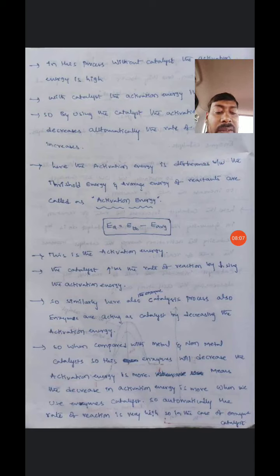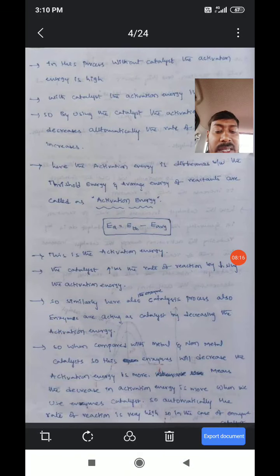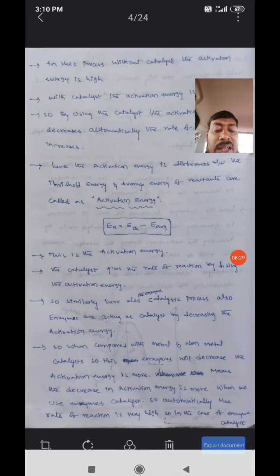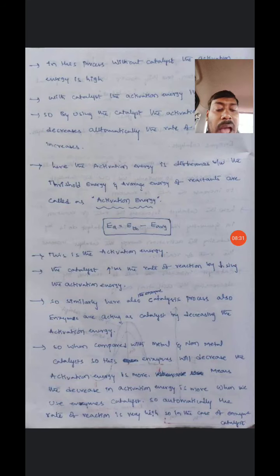When compared with metal and non-metal catalysts, the decrease in activation energy is more when we use enzyme catalysts. So automatically the rate of reaction is very high.